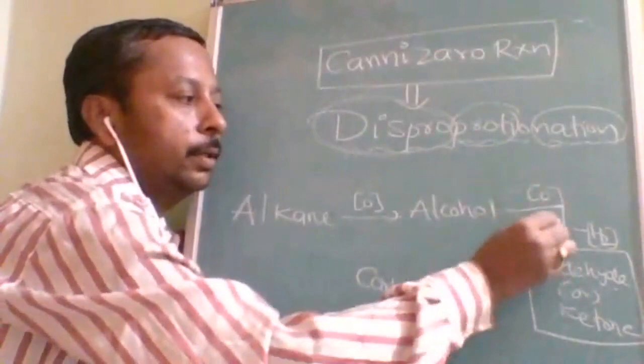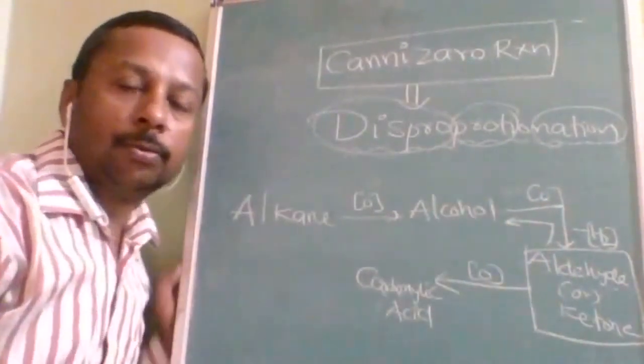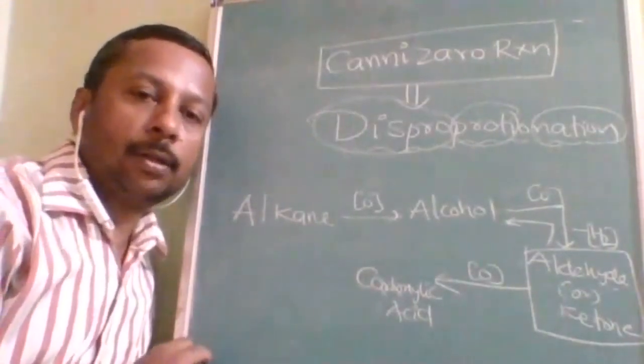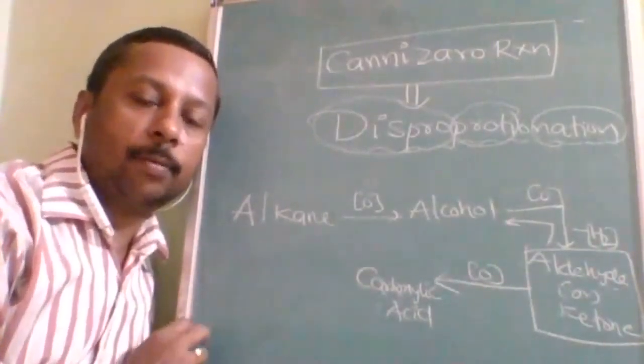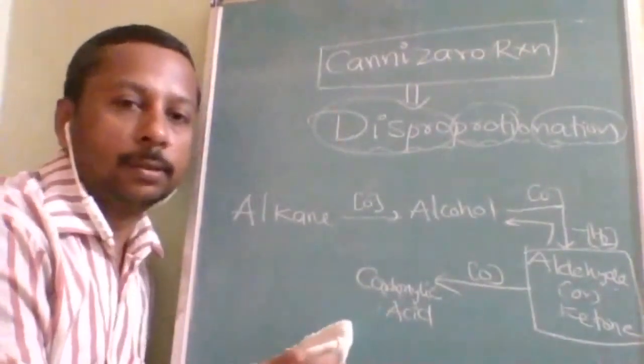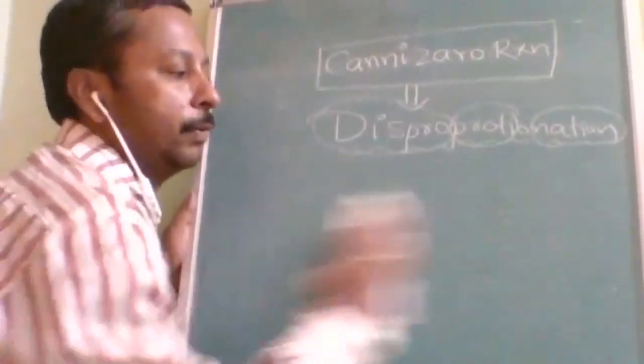This is performed only by aldehydes, because aldehydes are more easily oxidized. So the reactant is aldehyde without alpha hydrogen.